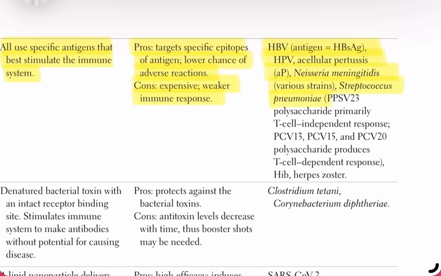pneumoniae vaccines like PPSV23, which is primarily T-cell independent, and PCV13, PCV15, or PCV20, which produce a T-cell dependent response. Others include Haemophilus influenzae type B (Hib) and herpes zoster vaccine.